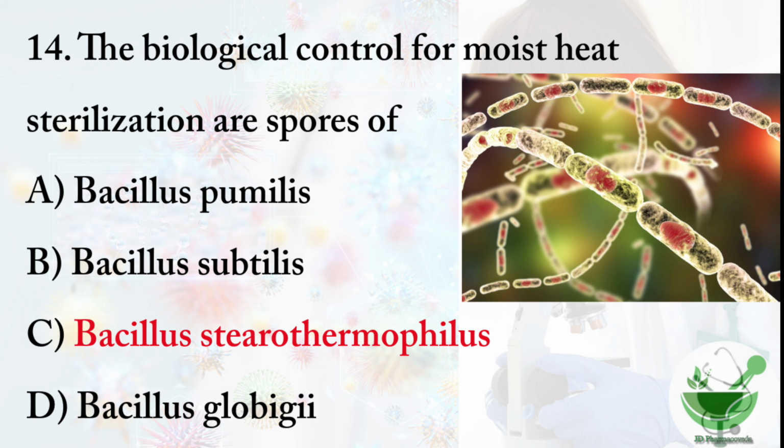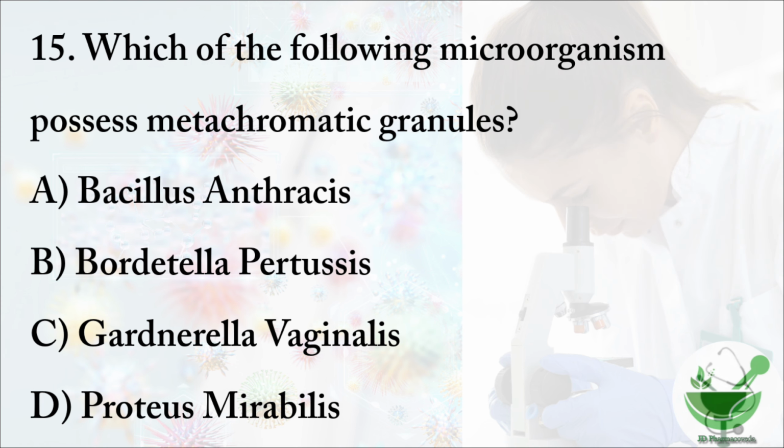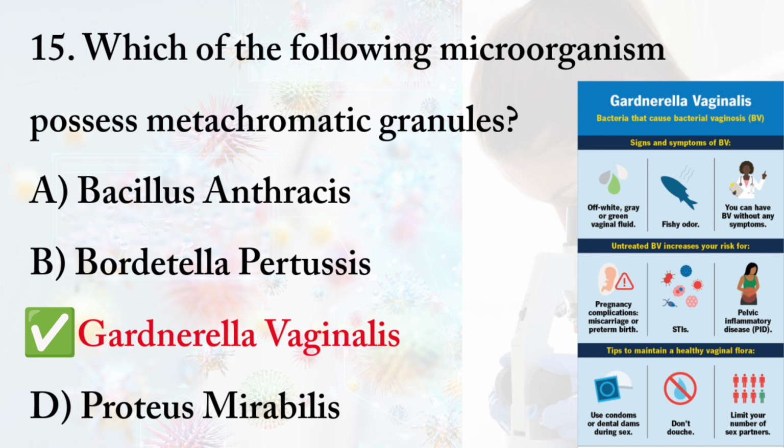Then question number 15. Which of the following microorganism possess metachromatic granules? The options are option A, Bacillus anthracis, option B, Bordetella pertussis, option C, Gardnerella vaginalis, option D, Proteus mirabilis. So the right option is option C, Gardnerella vaginalis.